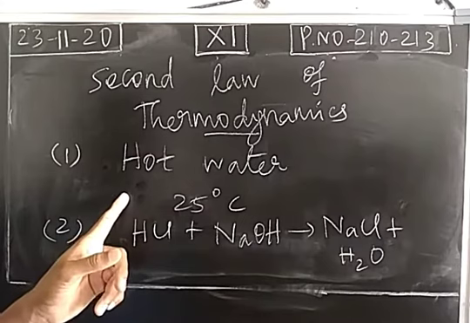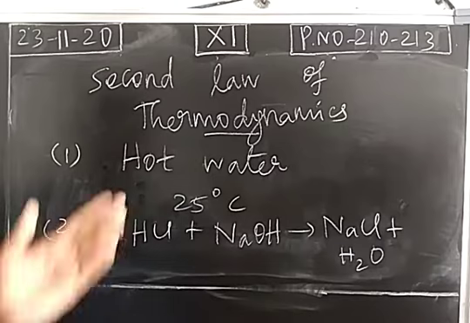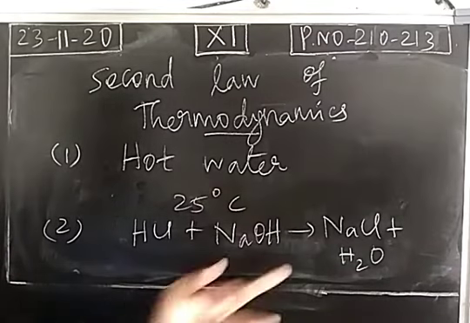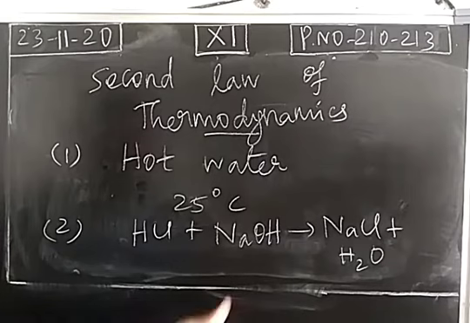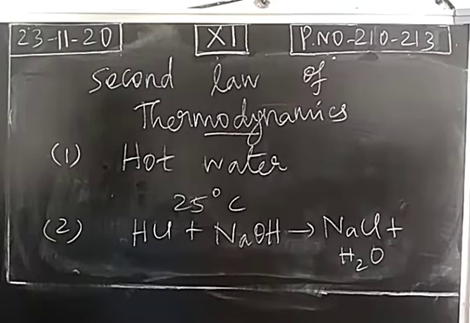And the first example is a reversible process. Hot water loses heat energy and becomes cold water. Again, if we give heat, cold water absorbs heat energy and becomes hot water, its temperature increasing up to 80 degrees Celsius. But the second is an irreversible process. Once sodium chloride and water are formed, we cannot get the reactants back, even by supplying energy. So this is an irreversible exothermic reaction. It liberates energy. If you give energy, the product will not give you back the reactants.